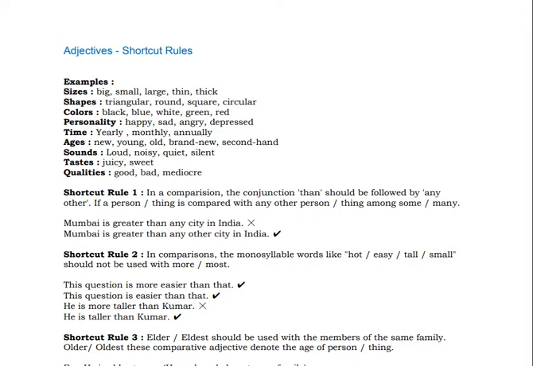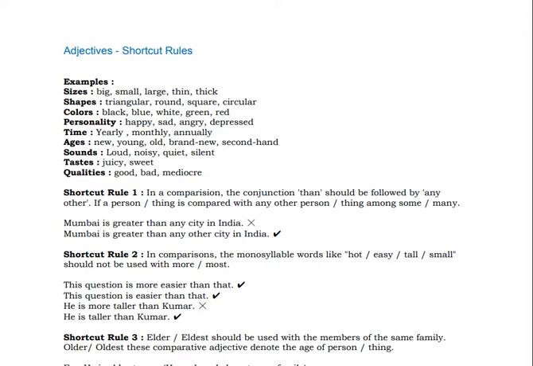This is a very important example. Mumbai is greater than any city. No, any other city in India. It should be any other city. Remember this, very important. Greater than, it's correct, comparison is there. Mumbai is greater than any other city. So after that, what should follow? Any other. When you are comparing, remember that.